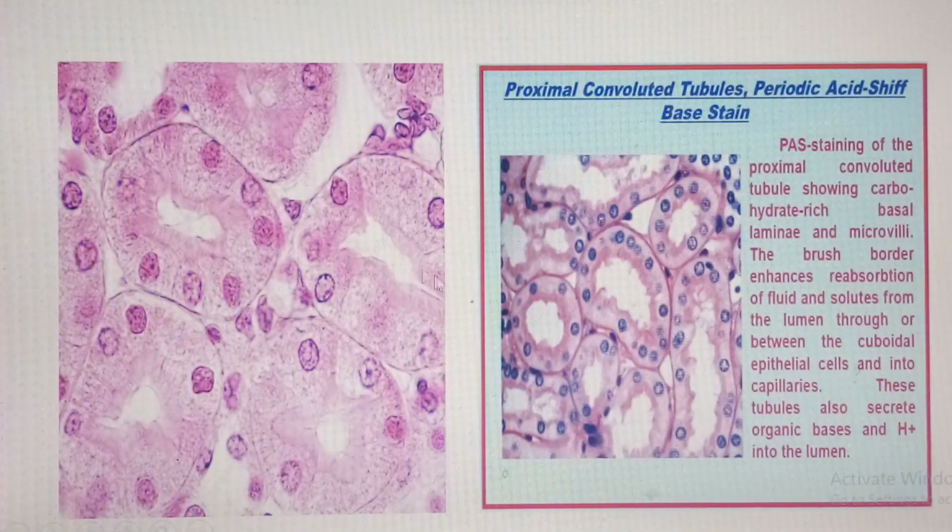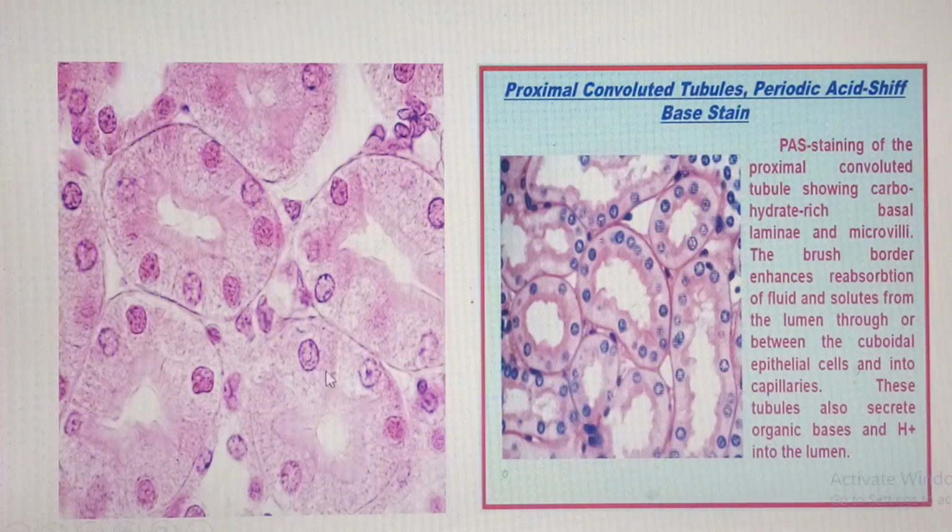Now you can see that although the cells appear roughly cuboidal in nature, the nuclei, which are roughly centrally placed, are actually rounded, and they pick up the basic components of the stain.